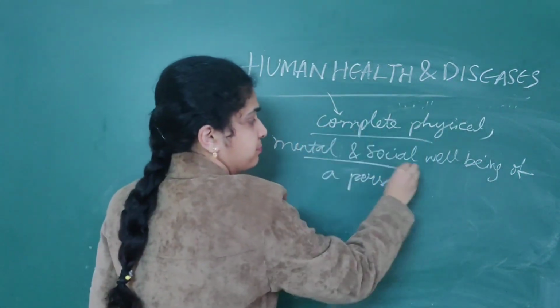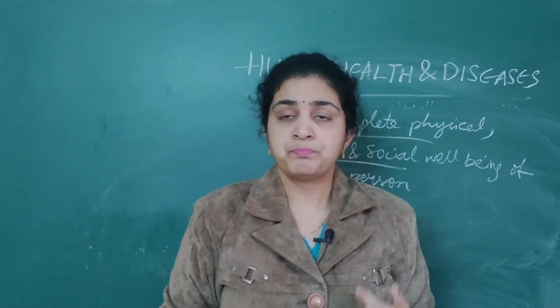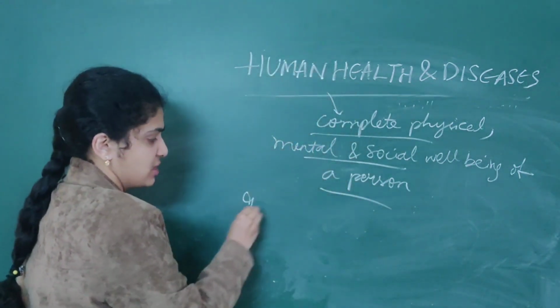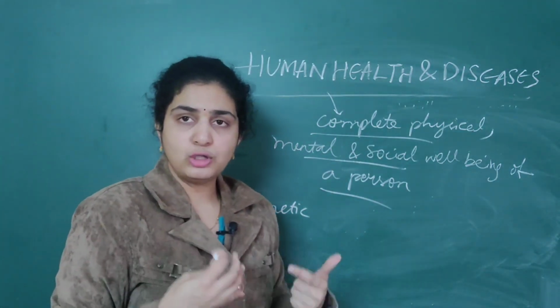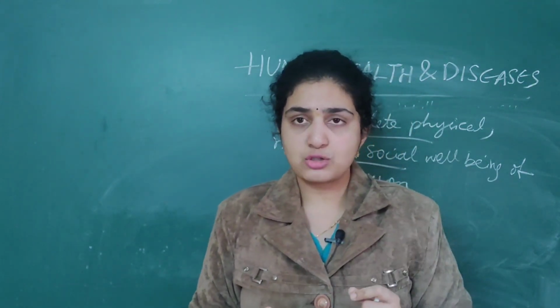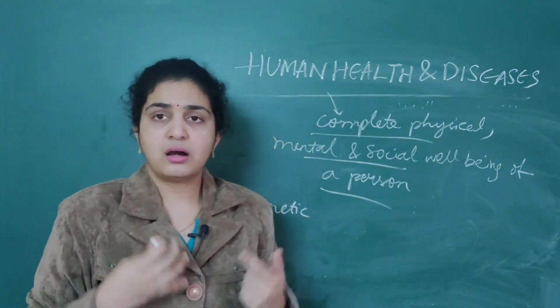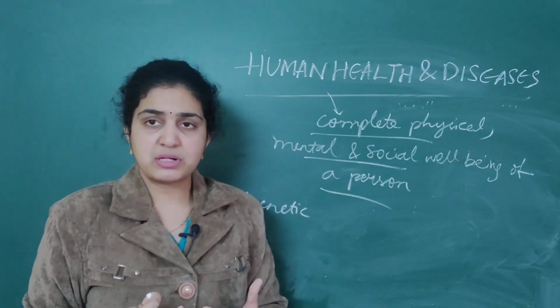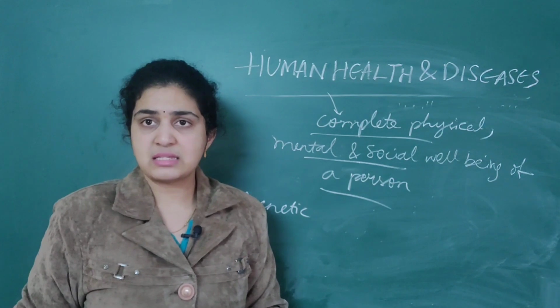So later, this health is affected by so many factors. How is health affected? It is affected mainly by genetic disorders. Suppose a person is born with numerous deficiencies. These genetic disorders also play an important role, passing from parents to the child. Numerous genetic diseases are transferred from one person to another. So these genetic disorders will affect health basically.